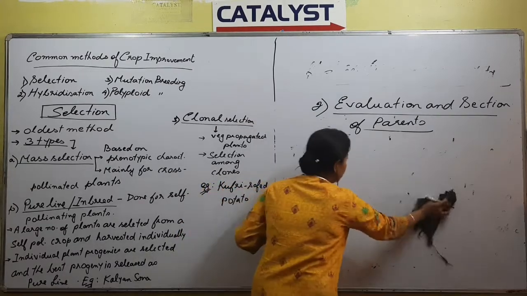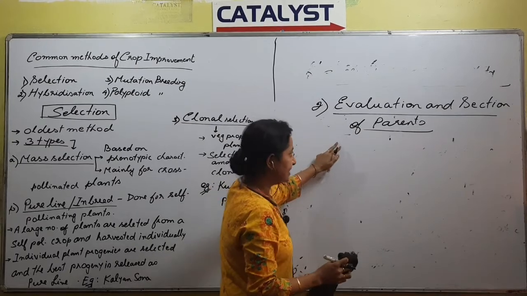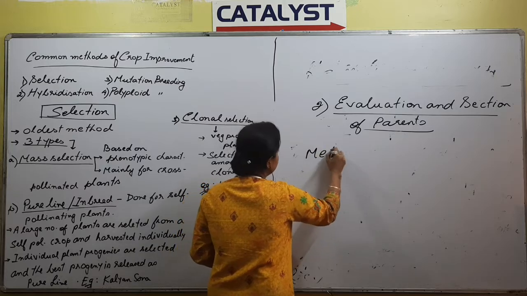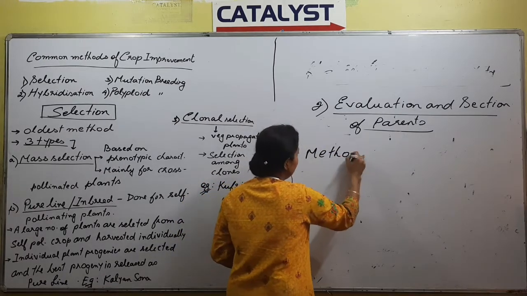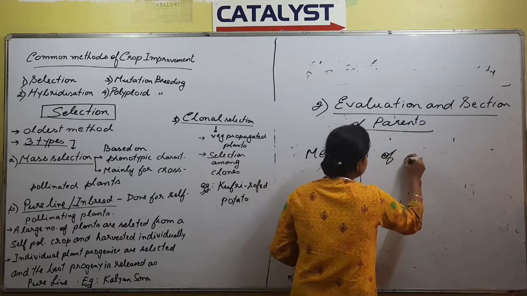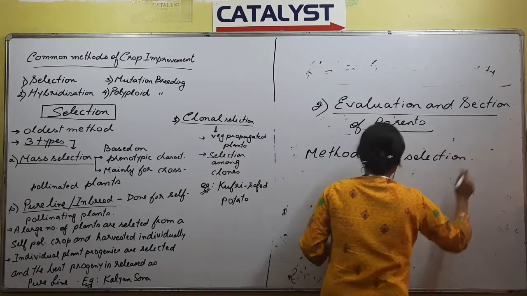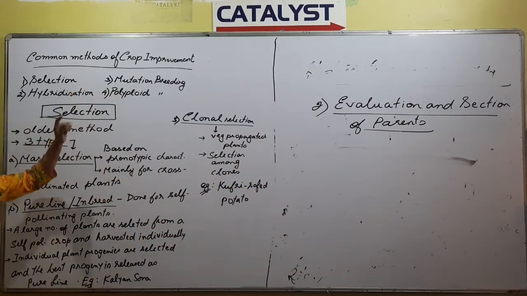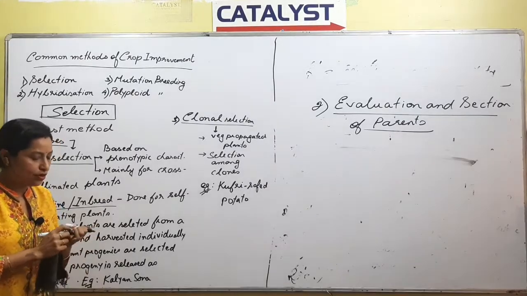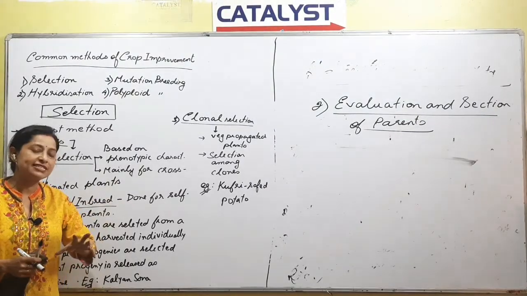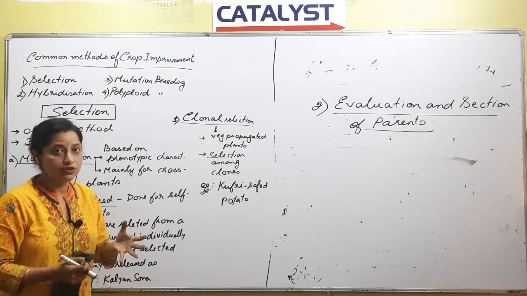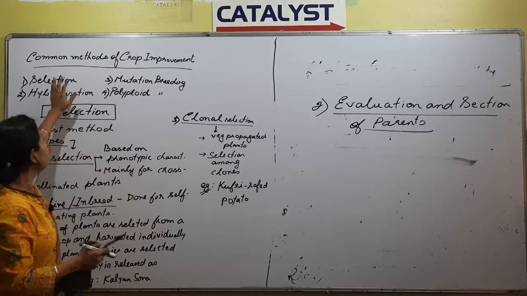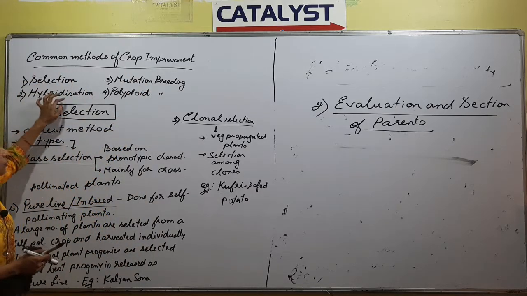Next, so parents with desired traits are selected and evaluated. Now we have certain methods of selection. We have to follow certain methods of selection. So what we'll be discussing here are some common methods of crop improvement, right? First we collect, then we select the parents, and among the selected plants we will try to do the cross so that we can get crop improvement, right? So while going for crop improvement these are the points that we have to discuss.